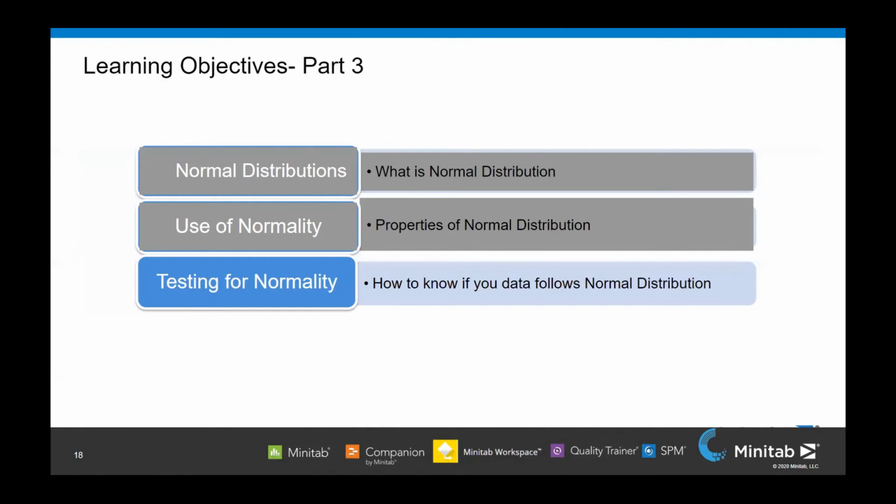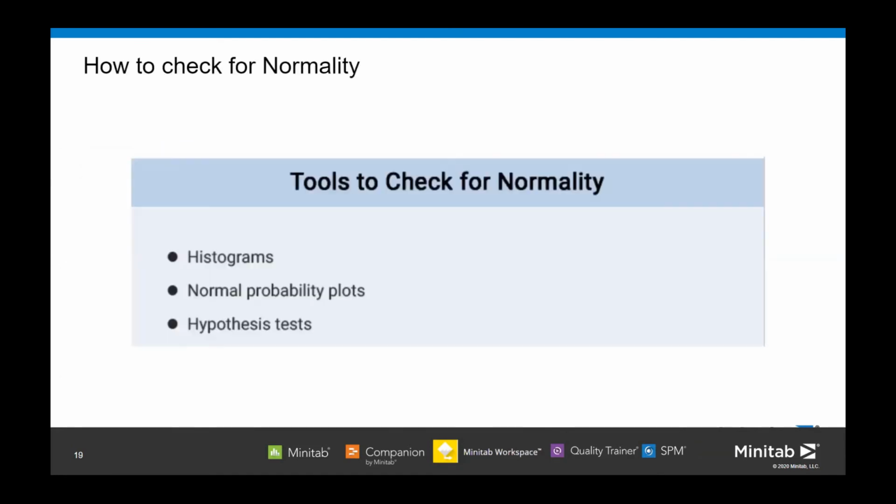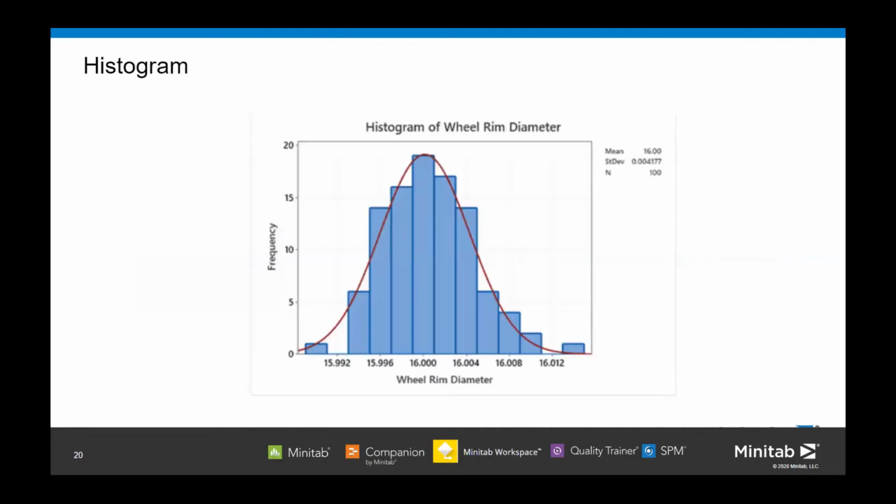So for testing the normality of your data, there are typically 3 tests. The first one is the histogram. You want to check through the histogram. You can have normal probability plots, and you can have a hypothesis test also, whether your data is normal or not. So first is the simple histogram.